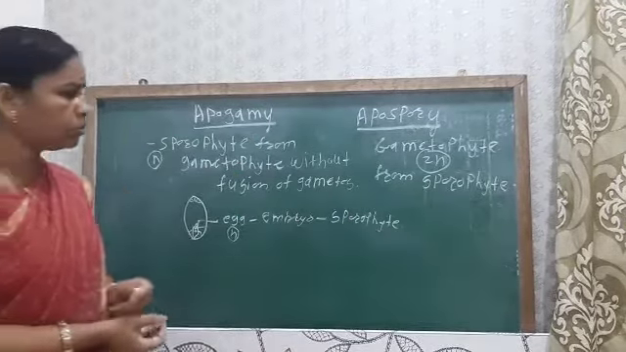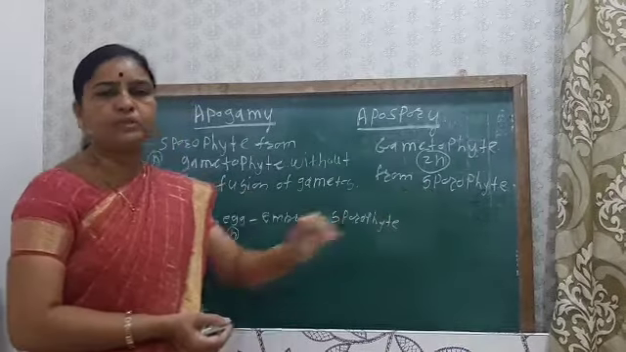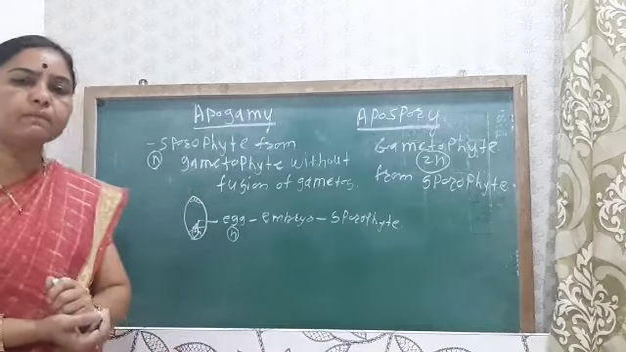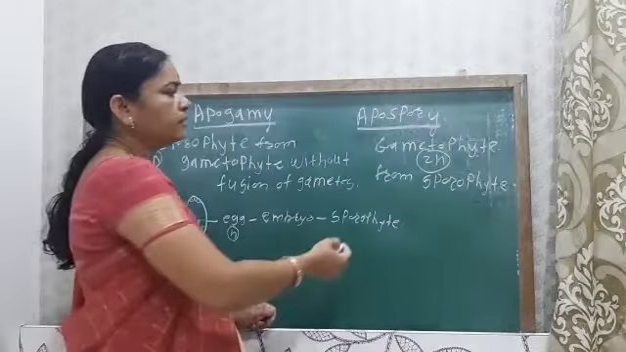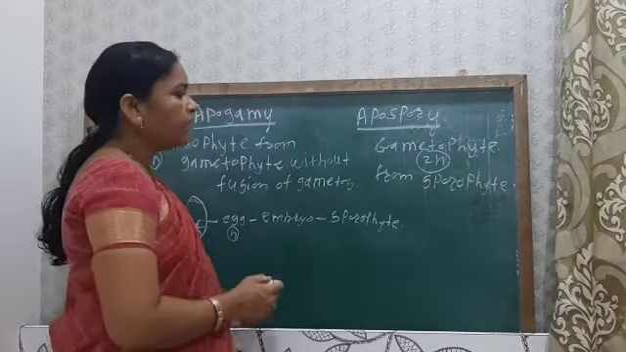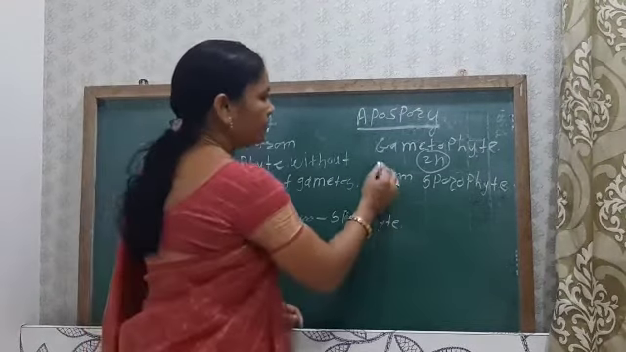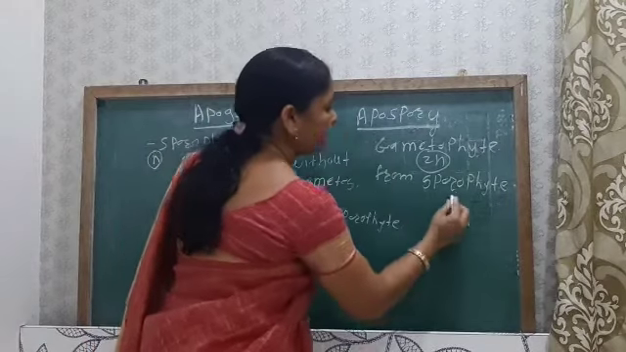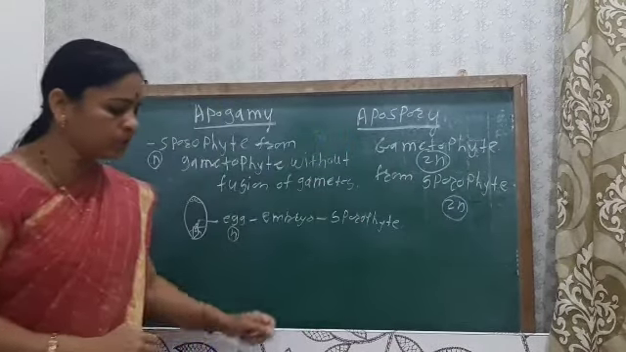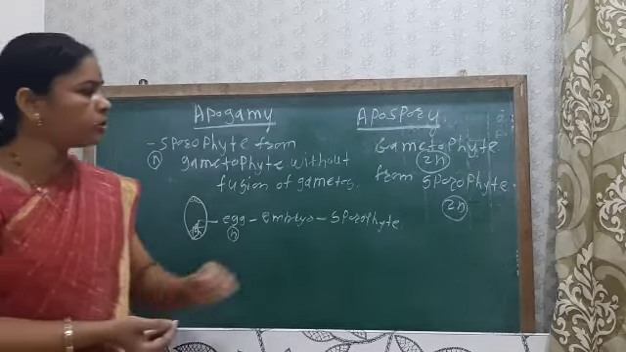So in the sporophyte, meiosis takes place, and due to the meiosis there is the formation of male gamete and the female gamete. But here the meiosis does not take place. Okay, so here the formation of the gametophyte is from the sporophyte. Sporophyte is, for example, diploid. Okay, so here the apospory.